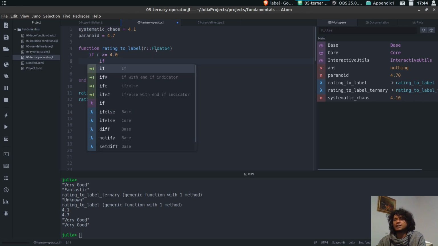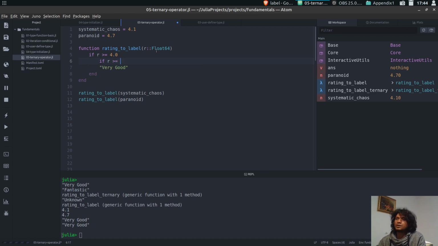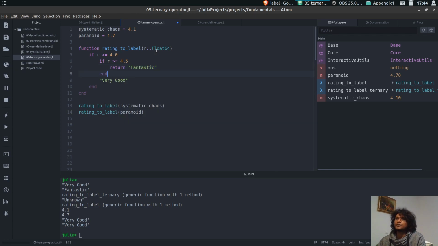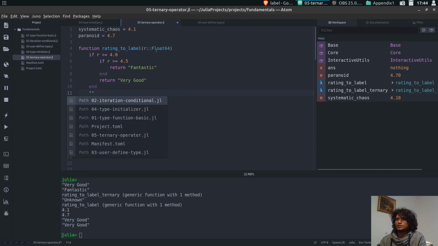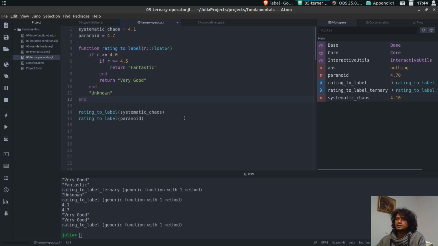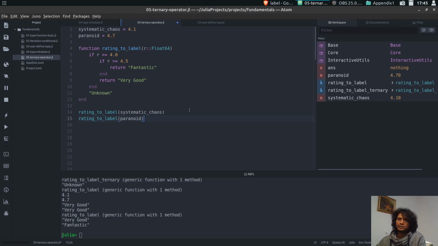After you check if it's greater than 4, it will check if R is greater than or equal to 4.5, then it returns fantastic, and otherwise it returns here, and if nothing is satisfied, we want to return unknown. So we can redefine that and check everything. As you can see, it's returning very good and fantastic for Paranoid.